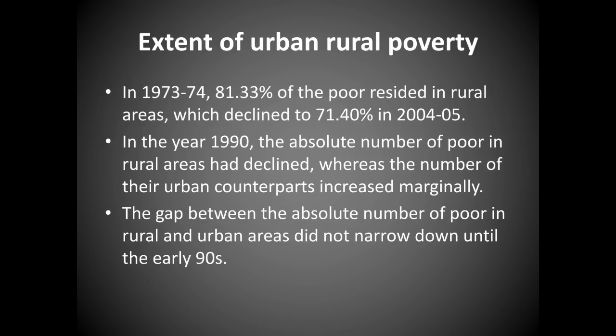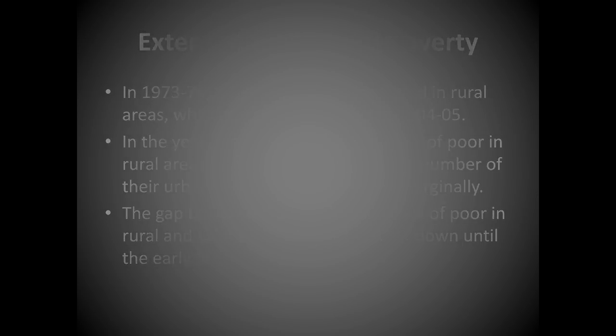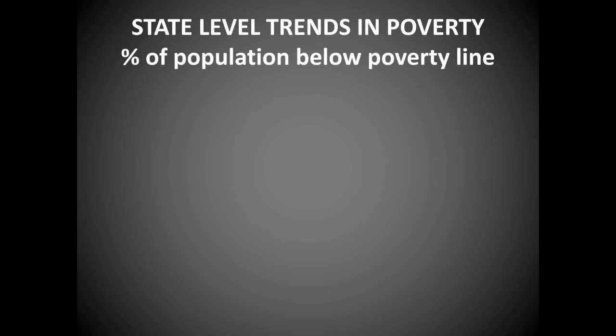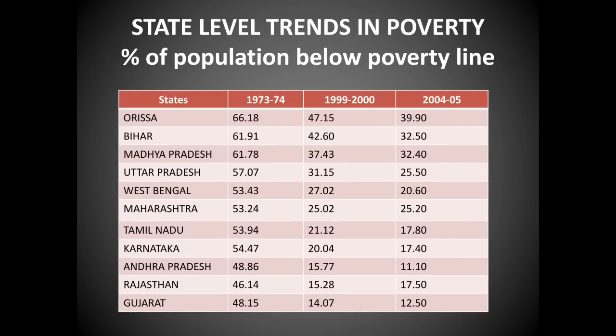All right. Now we shall see India's largest states which are suffering from poverty. What is the percentage of population below the poverty line? States like Orissa, Bihar, Madhya Pradesh, Uttar Pradesh, West Bengal, Maharashtra, Tamil Nadu, Karnataka, Andhra Pradesh, Rajasthan, and Gujarat.